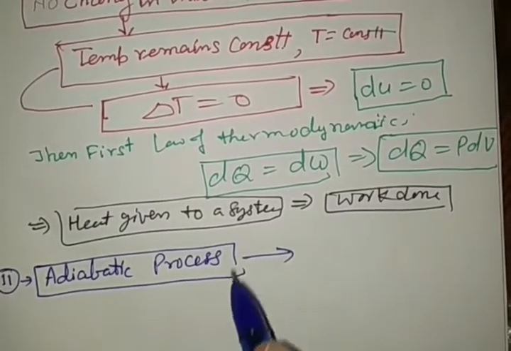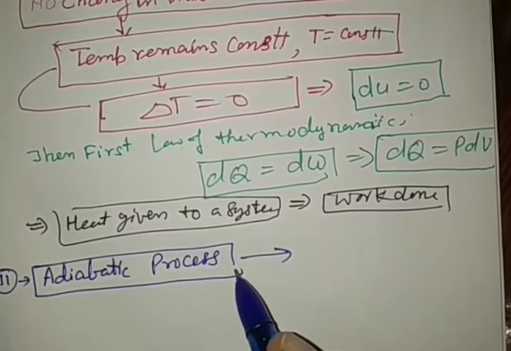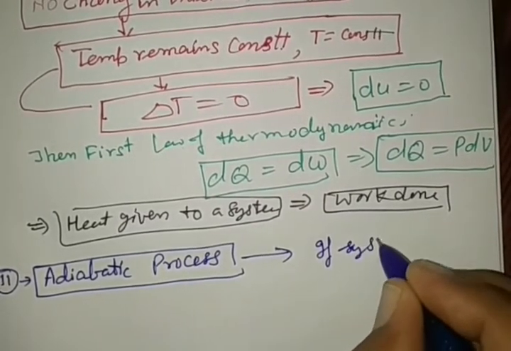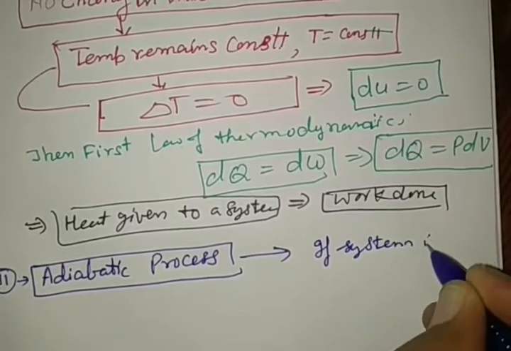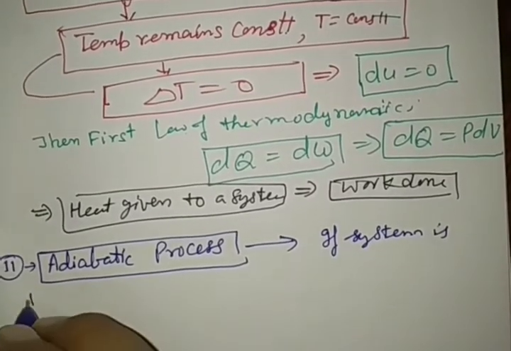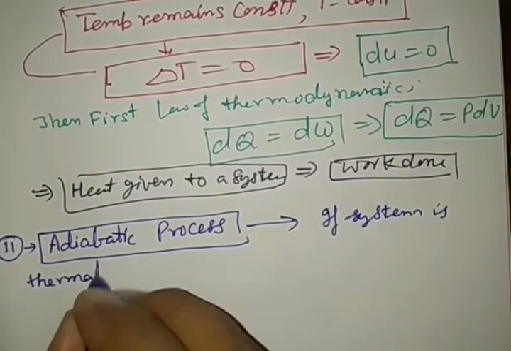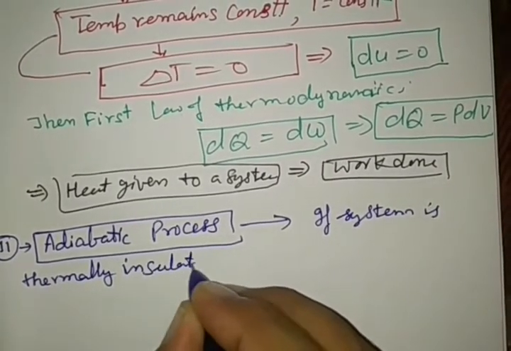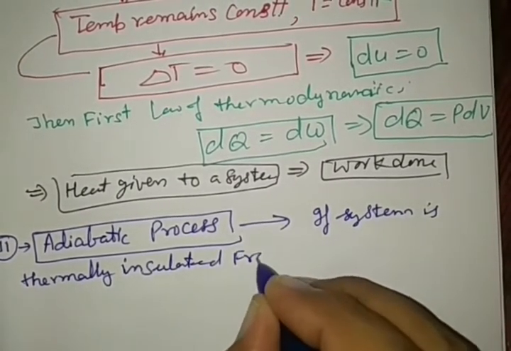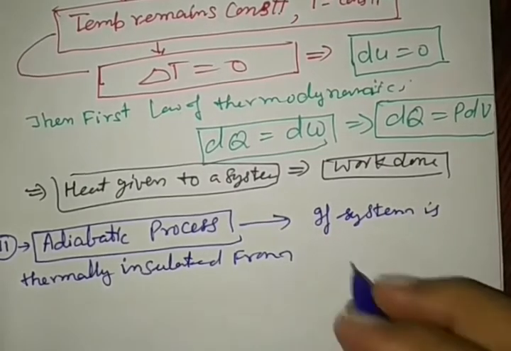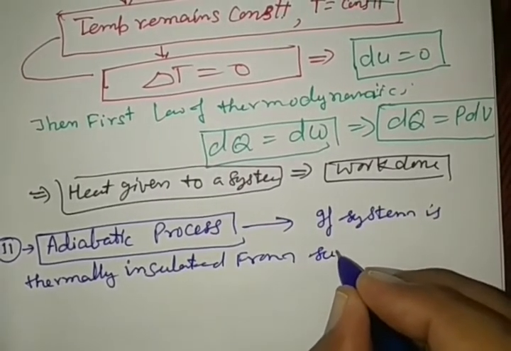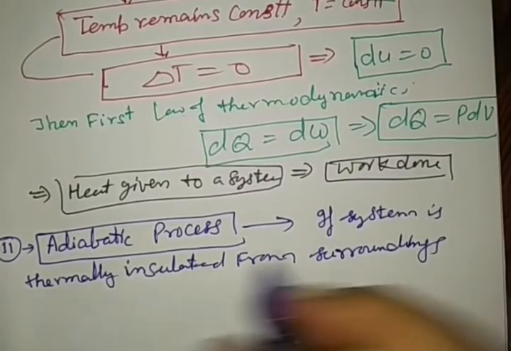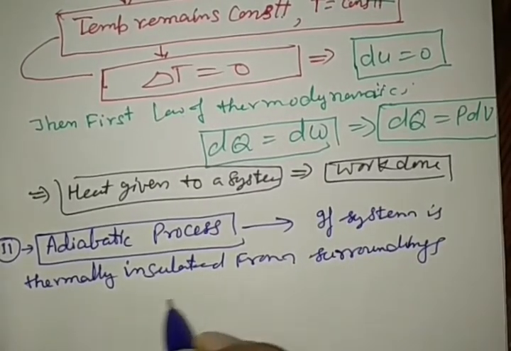A system is said to be doing work under an adiabatic process if the system is thermally insulated from the surroundings.